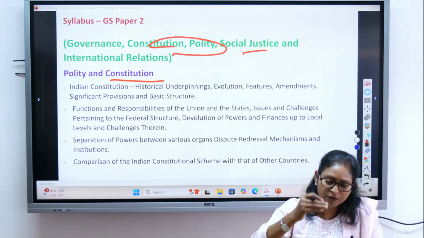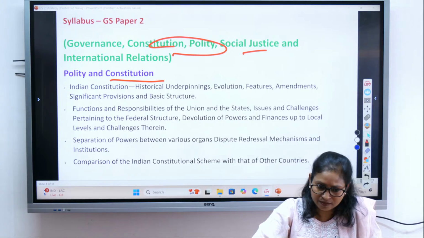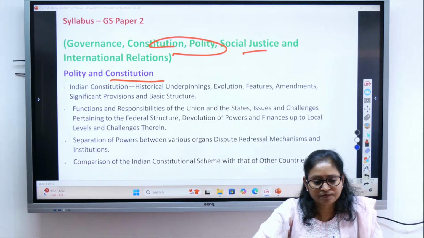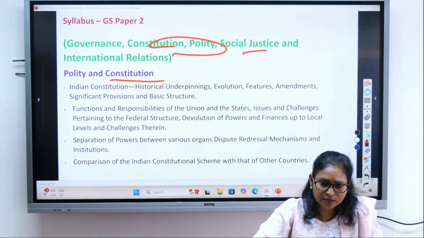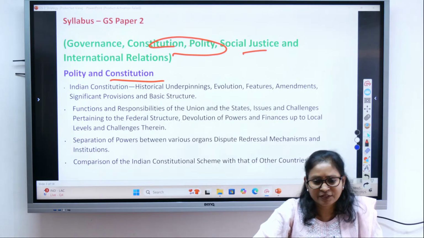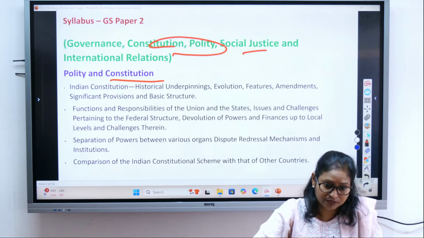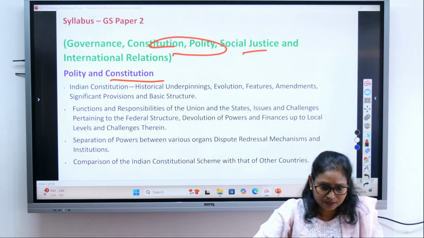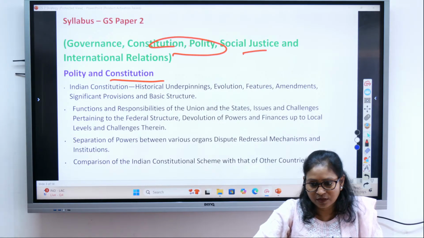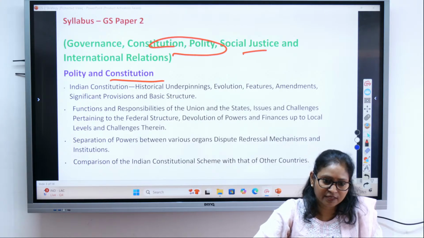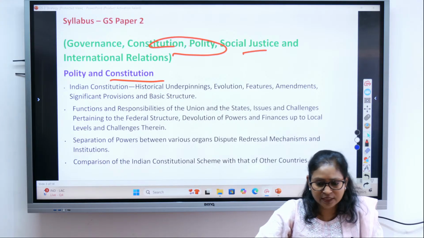So those people who are underprivileged, like in India, who are the underprivileged section? Scheduled castes, scheduled tribes, women, elderly, even children, they become part of the vulnerable section of society, isn't it? They are the disadvantaged. Like children, you need to take care of the children. They can't take care of themselves, right? So there has to be some good laws and policy which will take care of the children. So it is there in the constitution itself that every child has the right to education, isn't it?